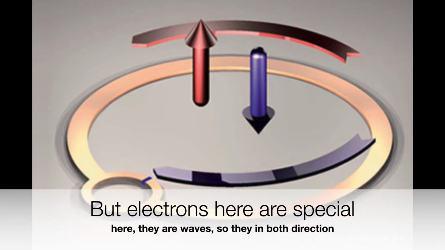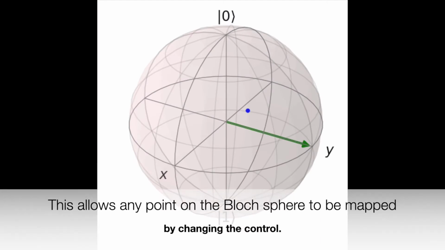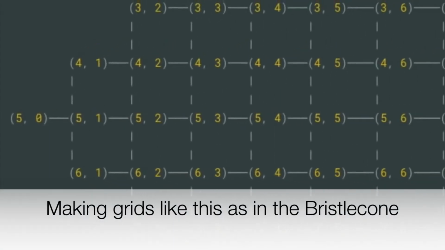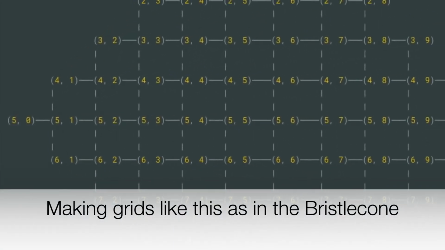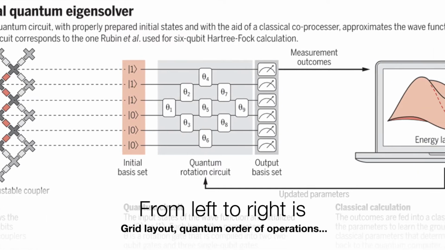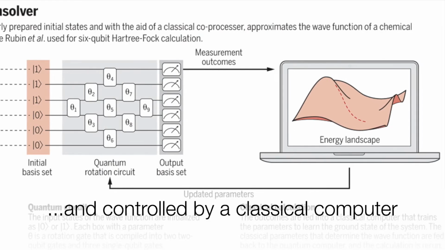But electrons here are special. They are waves that flow in both directions. This allows any point on the Bloch sphere to be mapped just by changing the controls. For many qubit interactions, the loops are stretched into rectangles, laying out grids like this in the Bristlecone chip. This is a complex grid layout and circuit operations, which are all controlled by a classical computer using microwaves.